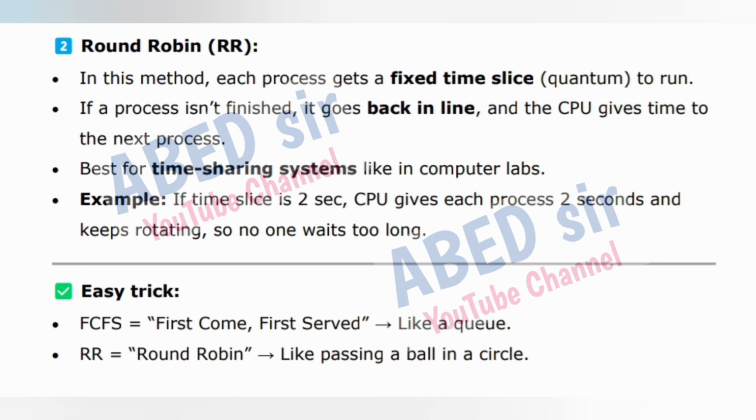Round robin, RR. In this method, each process gets a fixed time slice, quantum, to run. If a process isn't finished, it goes back in line, and the CPU gives time to the next process. Best for time-sharing systems like in computer labs. Example: if the time slice is 2 seconds, the CPU gives each process 2 seconds and keeps rotating, so no one waits too long. Easy trick: FCFS is first come, first served, like a queue. RR is round robin, like passing a ball in a circle.